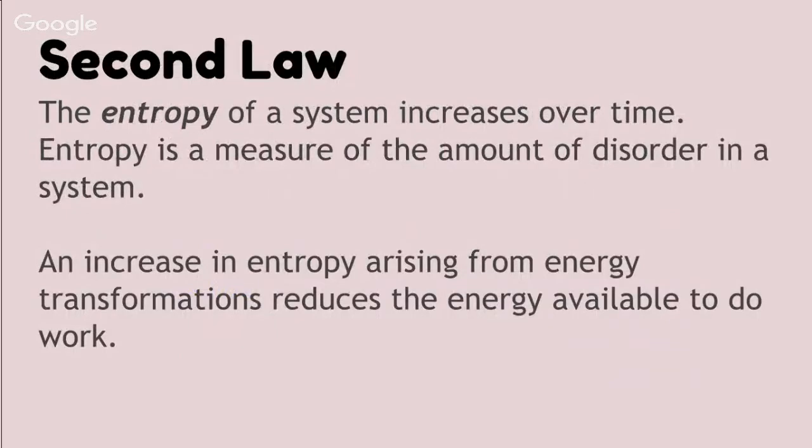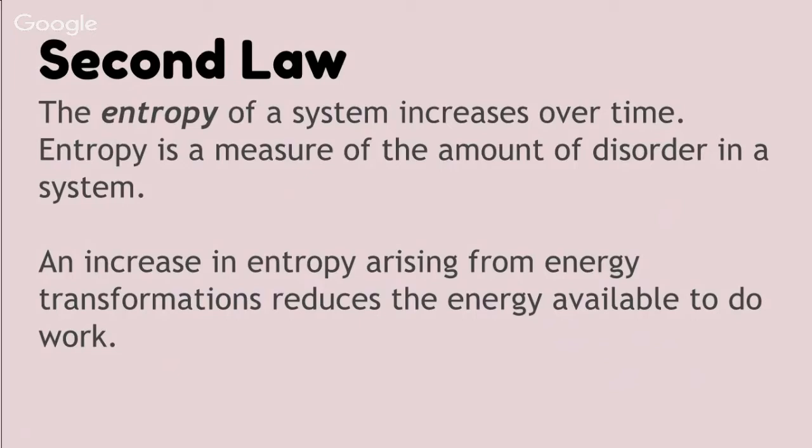Our second law is about entropy. The entropy of a system increases over time. Entropy is a measure of the amount of disorder in a system. Think about diffusion of molecules. If you spray Axe body spray in one corner of a room, it will diffuse over the entire room over a period of time, and that's an example of entropy.